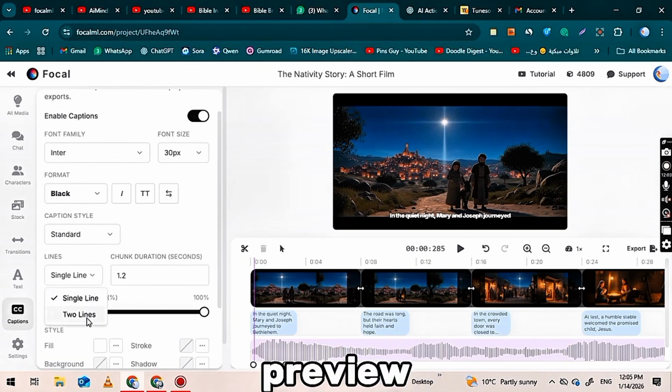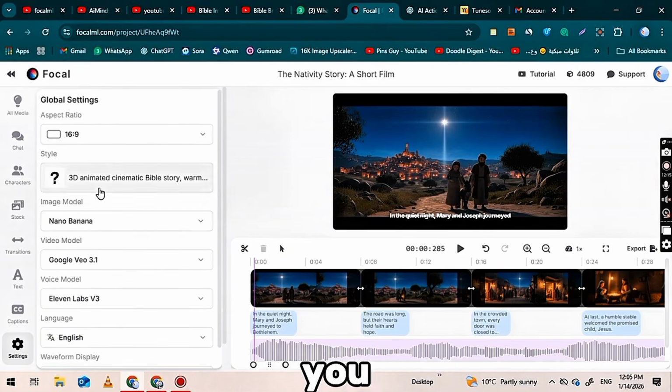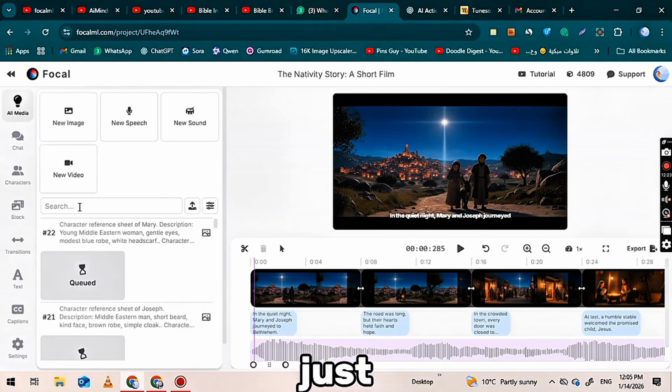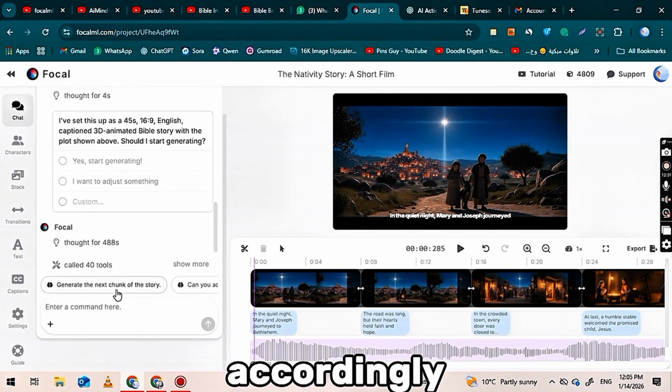After this, preview your video by playing it from start to finish. If you notice any mistakes or want to change anything, you can easily do that by typing your instructions in the chat box, just like chatting with ChatGPT, and the video will update accordingly.